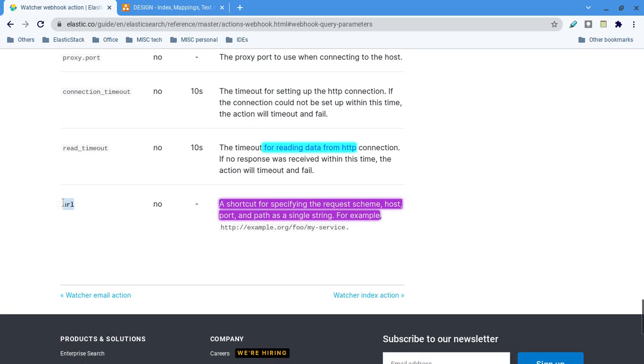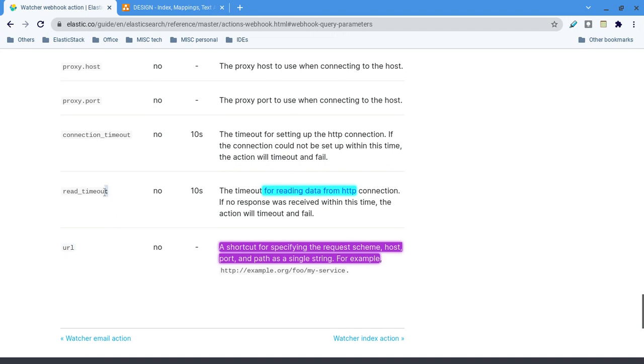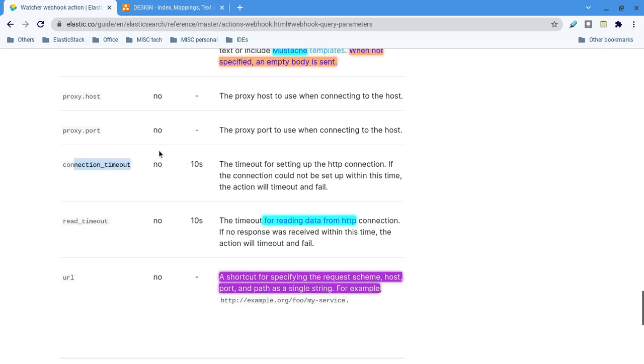Here you can see this is a URL. The read timeout is 10 seconds. This is about reading the response from the server, and how long you can take. Let's say you are getting a very big response, 20 MB of data; then obviously it will not work, so that's why there are connection timeouts, which are simple.